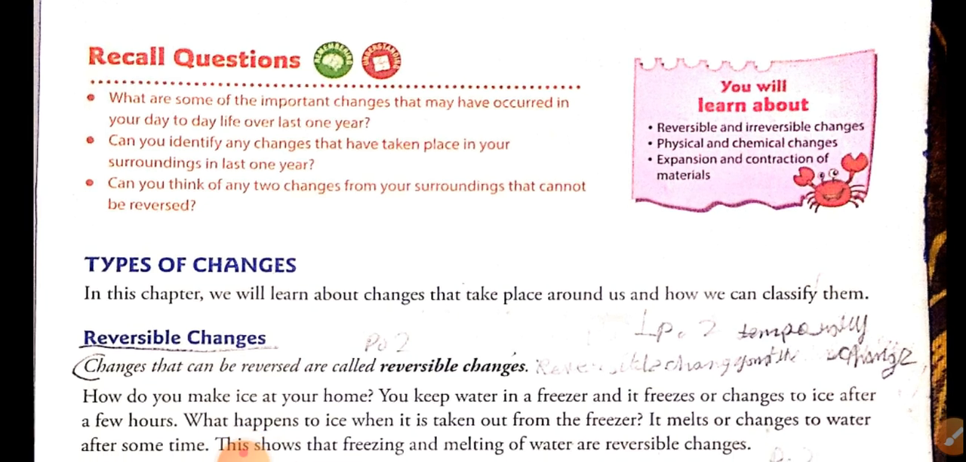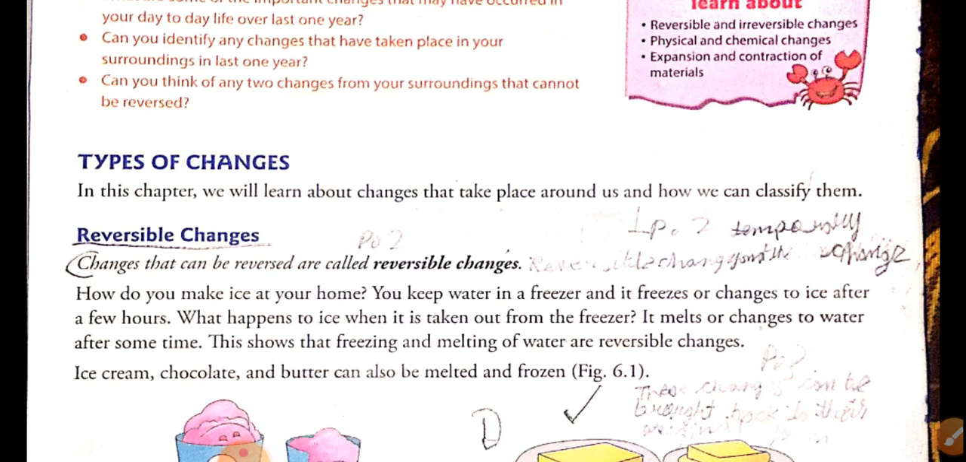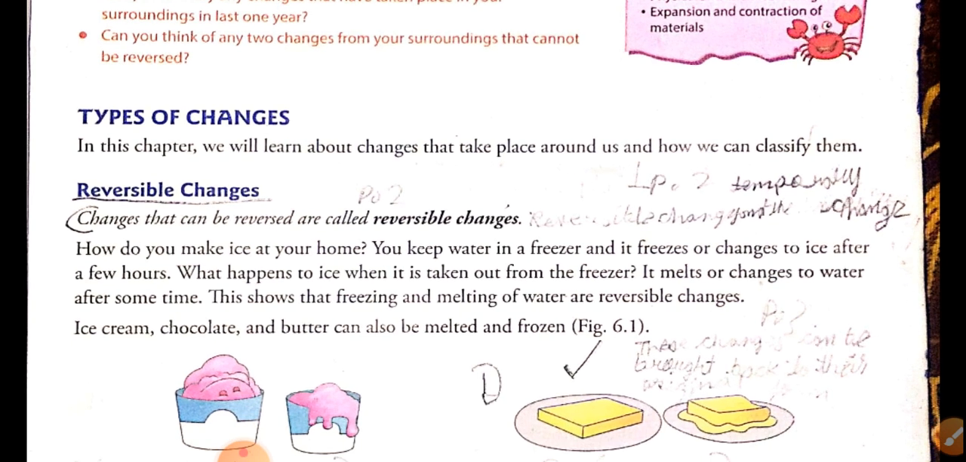So the first change is the reversible change. Before knowing the reversible change, first we will see an example. What example will we see? We will see a very simple example. Take a glass of water and then put it in a freezer.